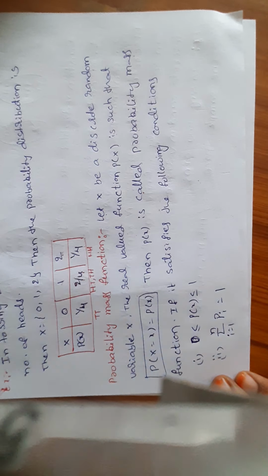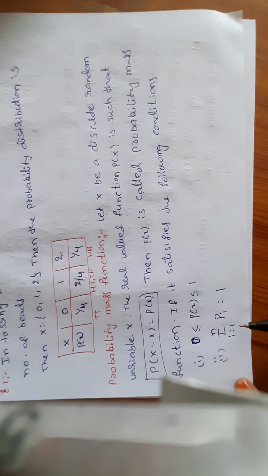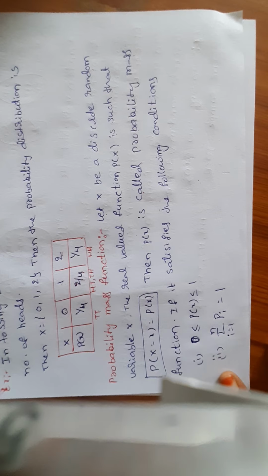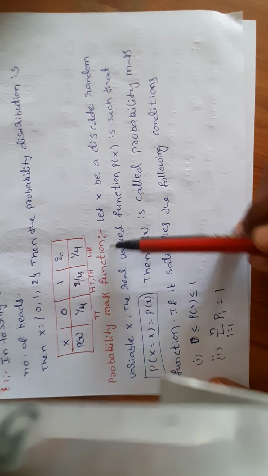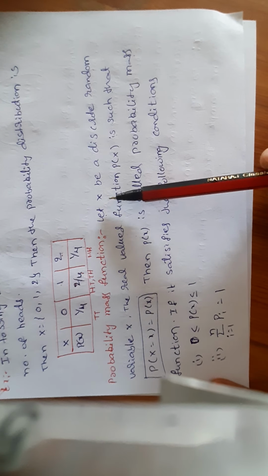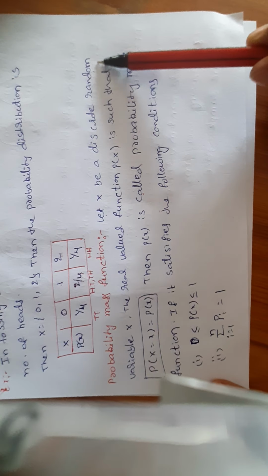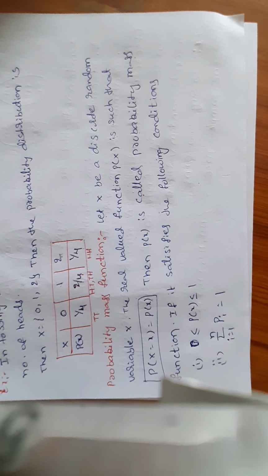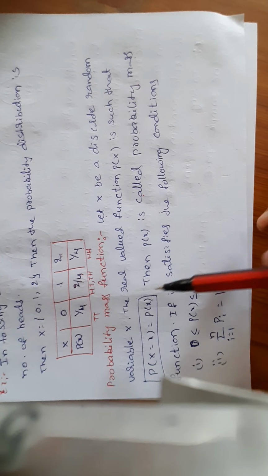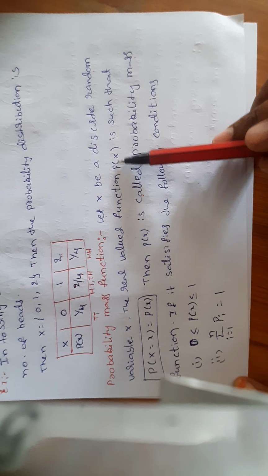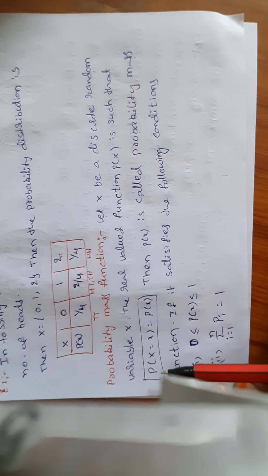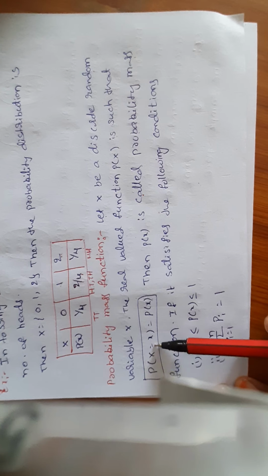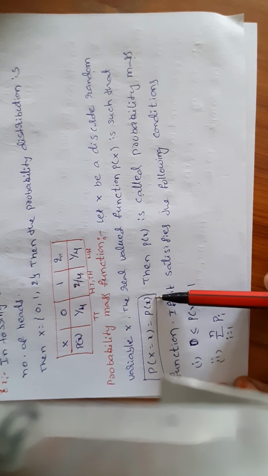That type of function is called a probability mass function. Again I am repeating, probability mass function is defined as follows: let x be the discrete random variable, which means we are taking only finite values. The real valued function p of x is such that p of capital X equal to small x is equal to p of x.